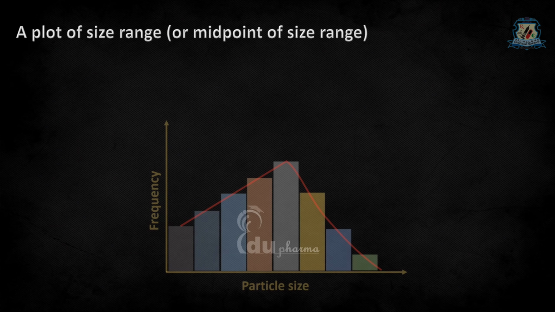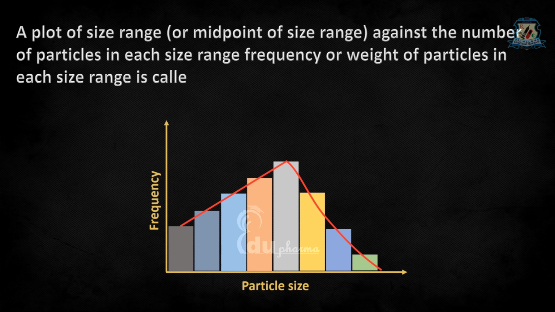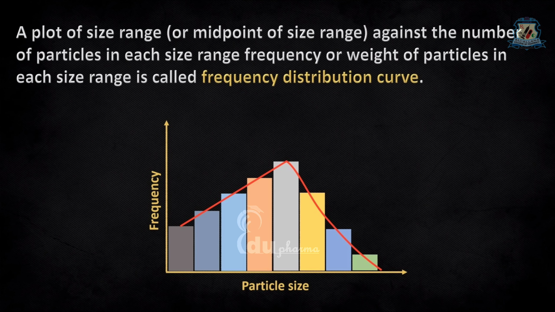A plot of size range against the number of particles in each size range, frequency, or weight of particles in each size range is called the frequency distribution curve. The distribution of particle size is represented by a histogram as shown in this figure. The width of this histogram represents the size range, and the height represents the frequency of occurrence in each size range. Here I am going to show you some distribution curves which can be plotted by using data obtained by particle size analysis.